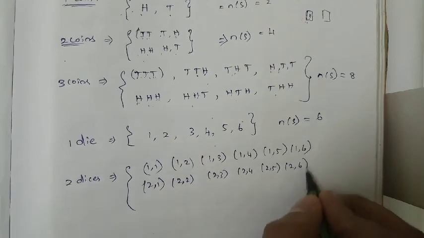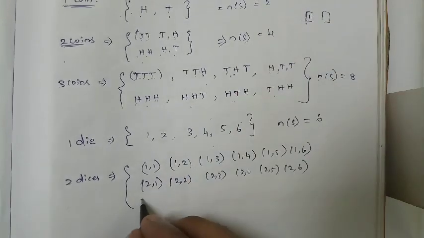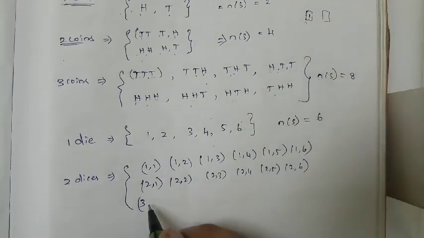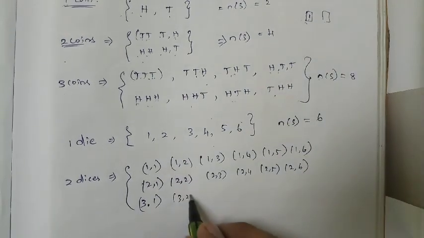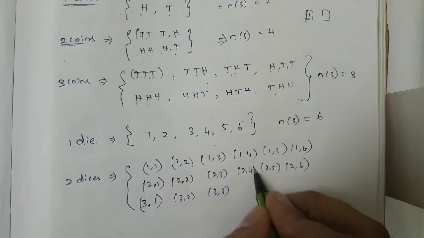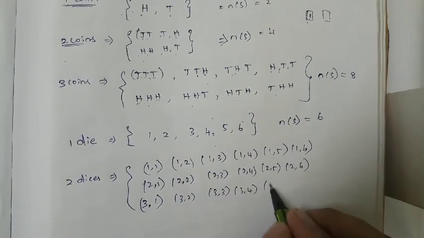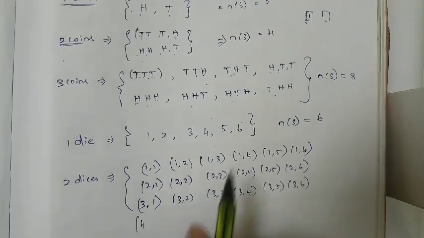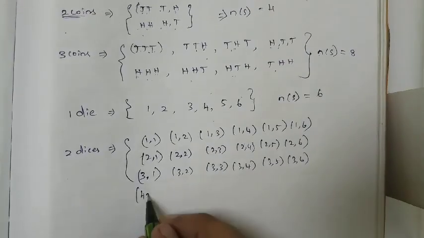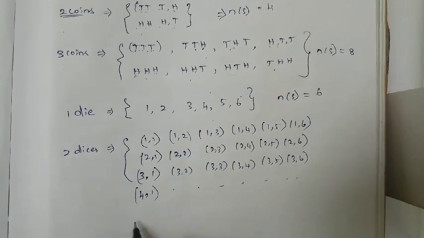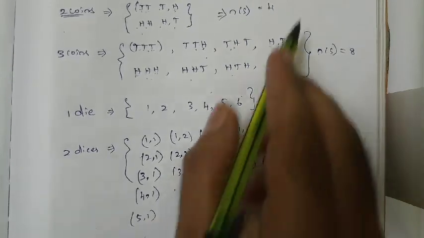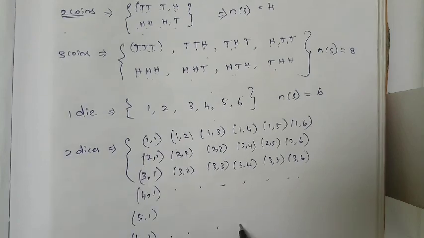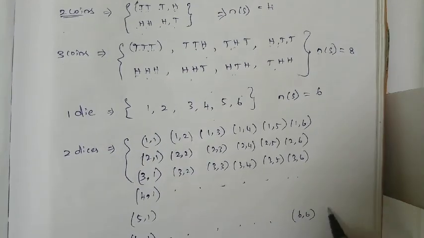Next, this first die is nothing but getting 3. And second, how many possible outcomes? What are they? 3,1; 3,2; 3,3; 3,4; 3,5; 3,6, right? Next, same like that for 4 also. First die is 4: 4,1, like this, right? Next, 5,1. Next, first die is 6: 6,1 up to 6,6, right?